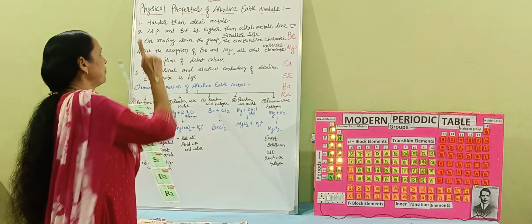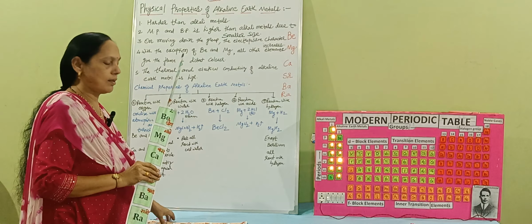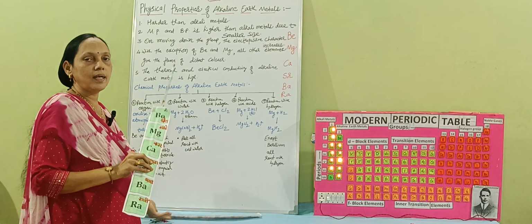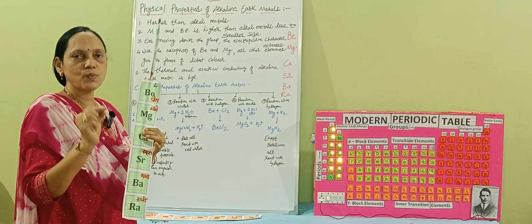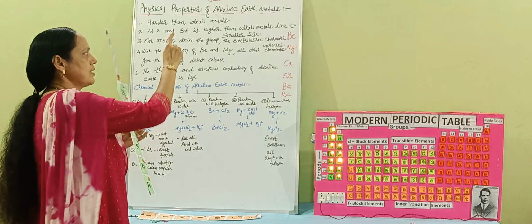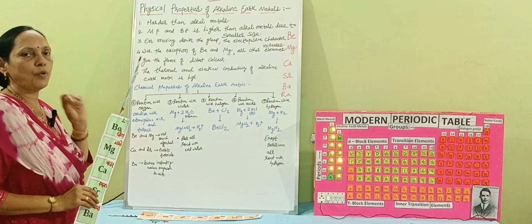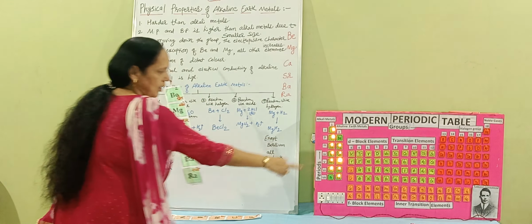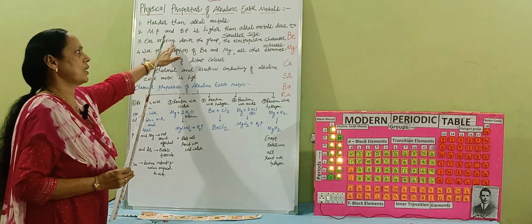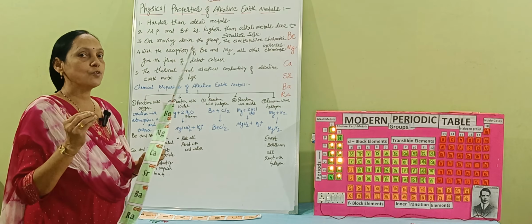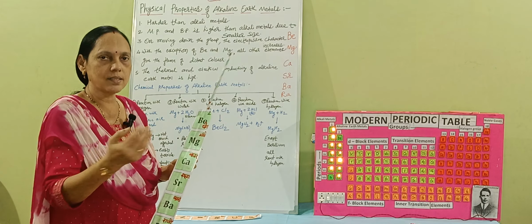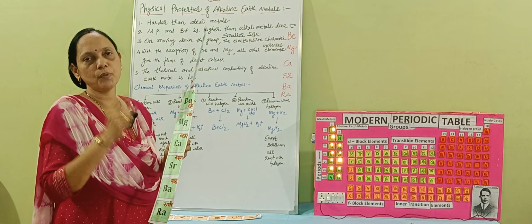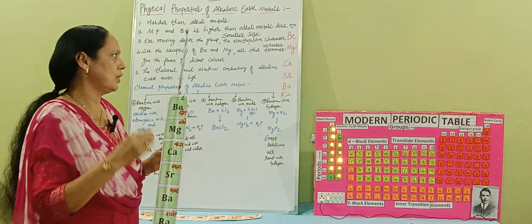So the first physical property is that these elements are harder than which elements? Alkali metals. And the second point is that they have a higher melting point as well as higher boiling point due to their smaller size. Now the third point is that when we move down the group, from beryllium, magnesium, calcium, strontium, we can see that the electropositive character increases when we move down a group. So the third property: electropositive character increases when we move down in a group.